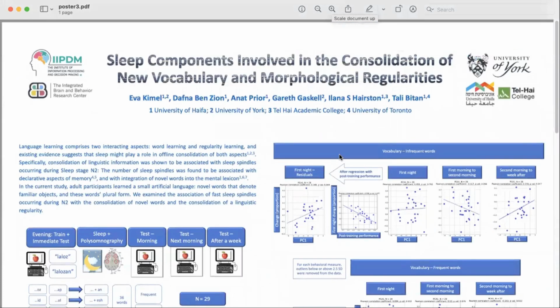Hi, welcome to my poster, Sleep Components Involved in the Consolidation of New Vocabulary and Morphological Regularities. We are going to talk about the association of sleep spindles and the consolidation of linguistic information.